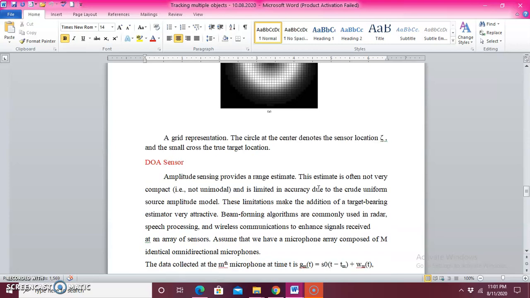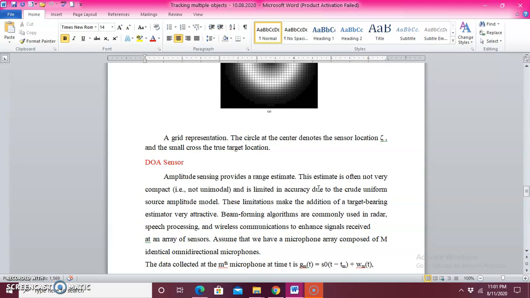For the DOA sensor, the amplitude sensing provides a range estimate, but the estimation is not very compact. It is limited in accuracy due to a uniform source amplitude model, and the limitation is addressed by the addition of target bearing estimation, and here the algorithm used is the beamforming technique, and generally it was used in radar,